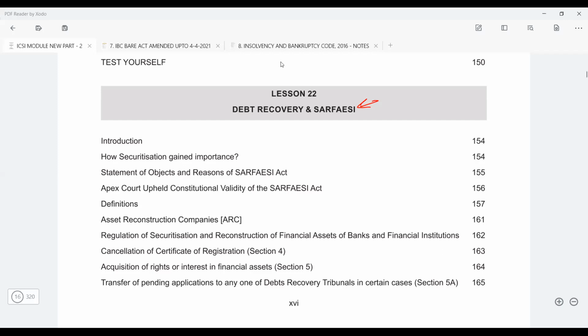In IBC, mostly straightforward questions are asked, not case law. Case law can be asked this way: instead of asking you what is the penalty for filing a false CIRP application, they'll ask that Mr. ABC, being the financial creditor, has filed a false application against a corporate debtor for initiating CIRP, explain the consequence. Got it? Okay sir. So such case law will come.